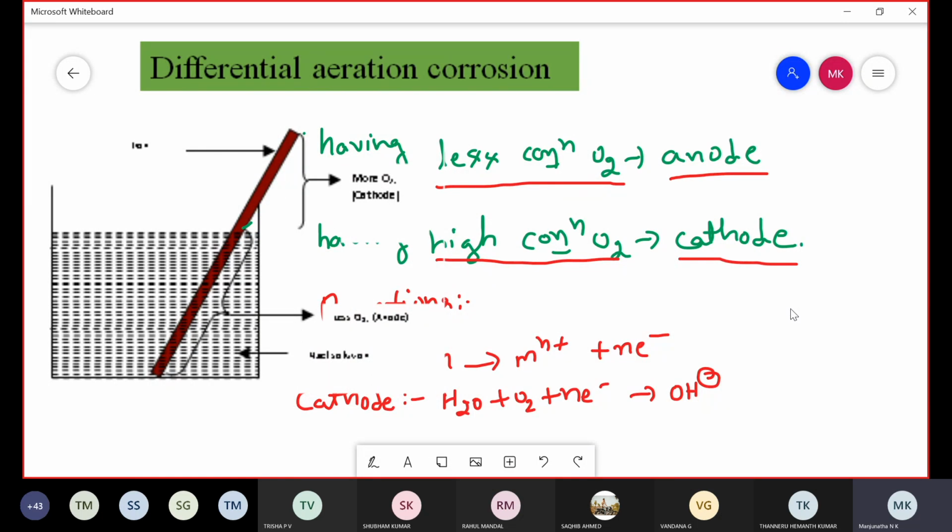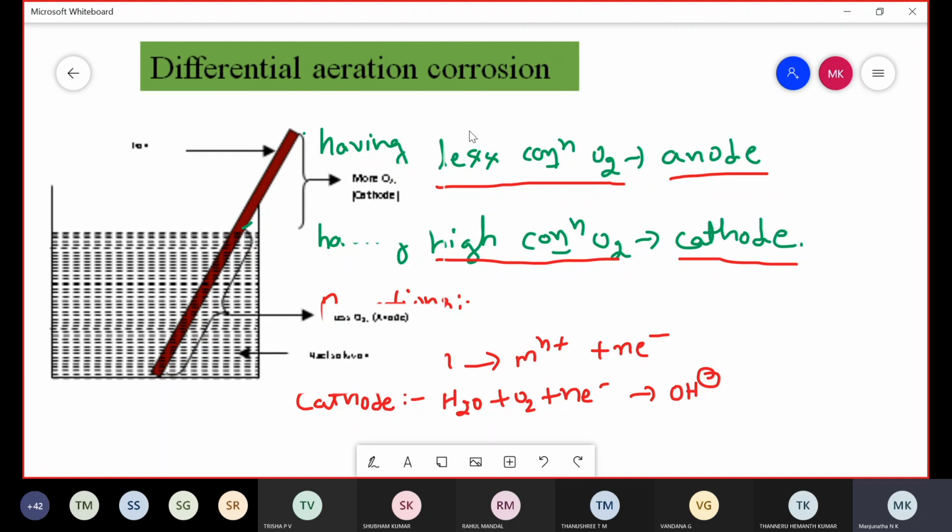The metal portion having a low concentration of oxygen acts as anode and undergoes corrosion, but the metal surface having a high concentration of oxygen acts as cathode and is unaffected by corrosion. This type of corrosion is called differential aeration corrosion.